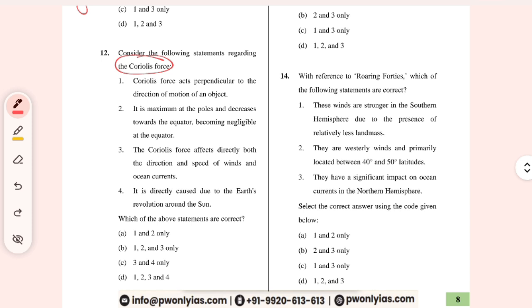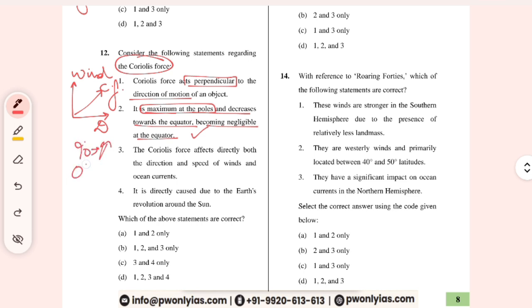With respect to Coriolis force, the first statement is Coriolis force acts perpendicular to the direction of motion. We all know this. The statement is right. It makes a right angle to the path of motion. I can just draw the diagram. This is the wind direction, this is the Coriolis force, and this is the movement of the body. It is maximum at the pole and decreases toward the equator, becoming negligible at the equator. It is correct. We all know at 90 degrees it is maximum and at 0 degrees it is minimum, negligible.